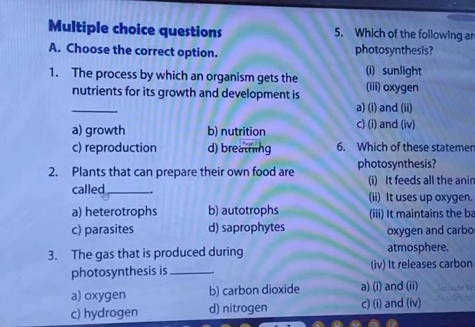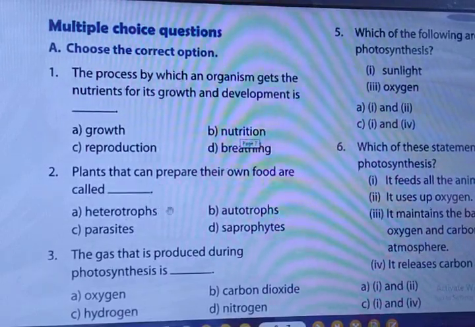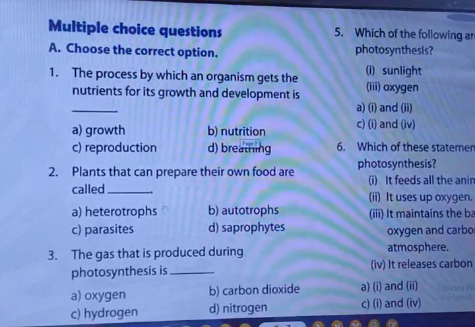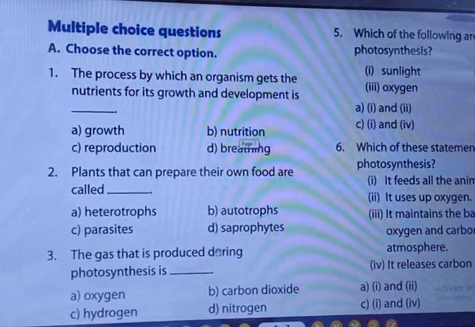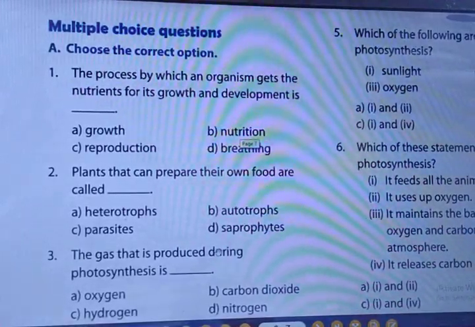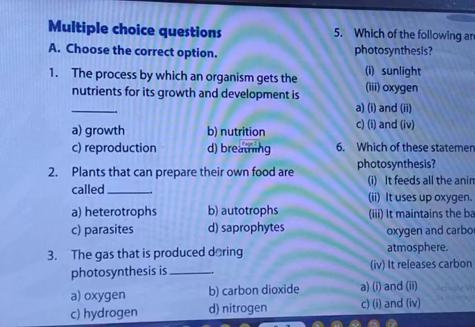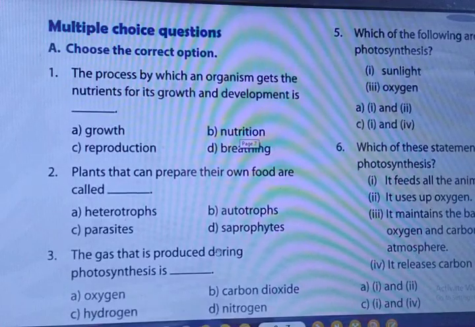Question number 2. Plants that can prepare their own food are called. Which type of plants can prepare their own food? Heterotrophs, autotrophs, parasites or saprophytes? Can you tell me what will be the answer? I hope all of you know. The right answer is B, autotrophs, because autotrophs can only prepare their own food.